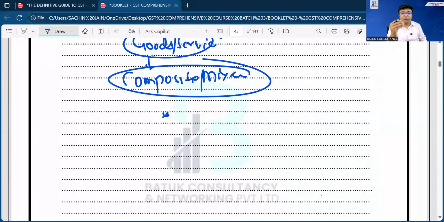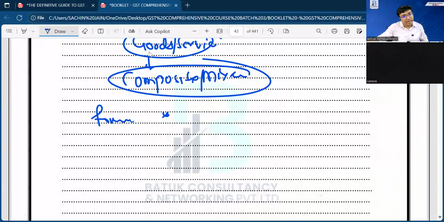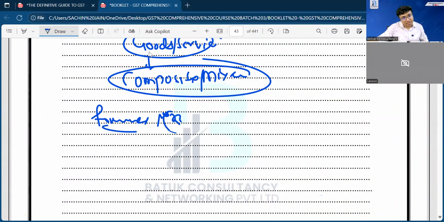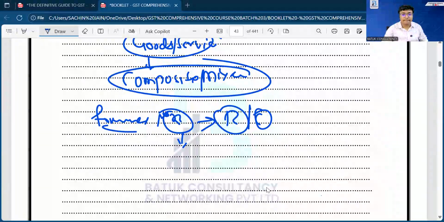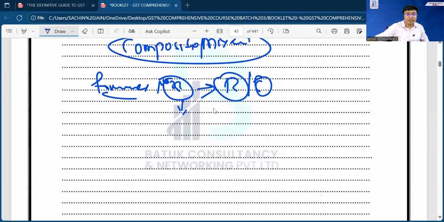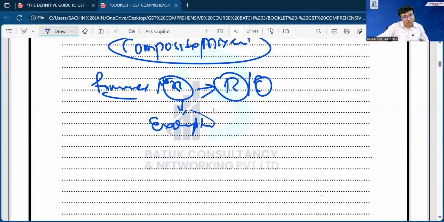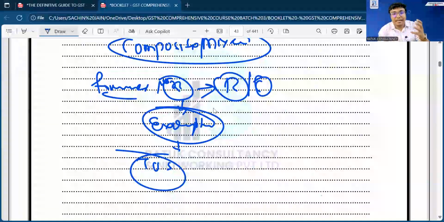After working on the composite and mixed supply, we have to work out whether the GST will be applicable under forward charge or reverse charge, or we have to determine it as a regular person or composition person. Then we have to determine whether any service or goods is exempted or not, or if the same is not exempted, then by which time we have to pay the taxes. So that is my time of supply.